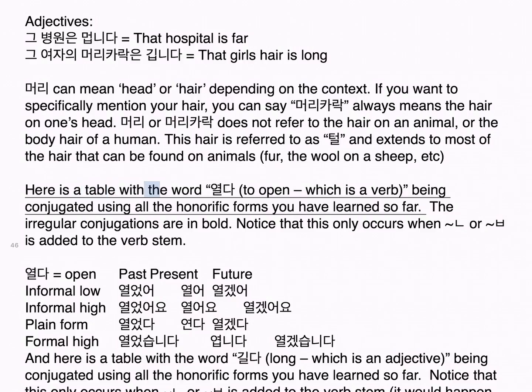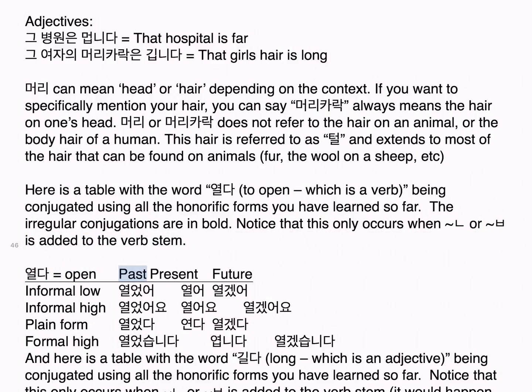Here is a table with the word 열다, to open, which is a verb, being conjugated using all the honorific forms you have learned so far. The irregular conjugations are in bold. Notice that this only occurs when 니은, or 비읍, is added to the verb stem.